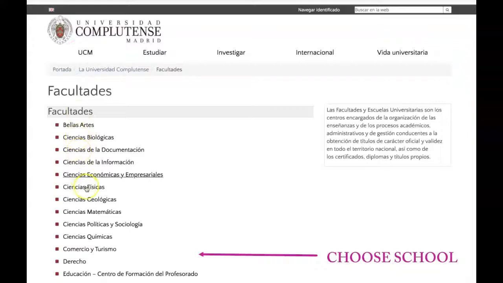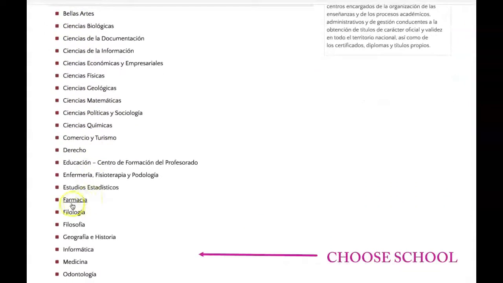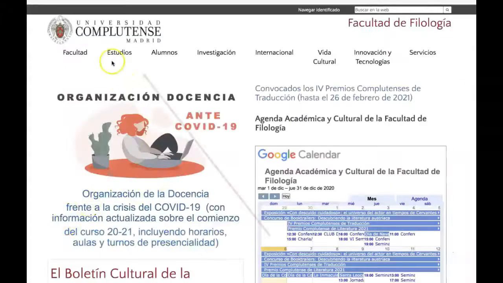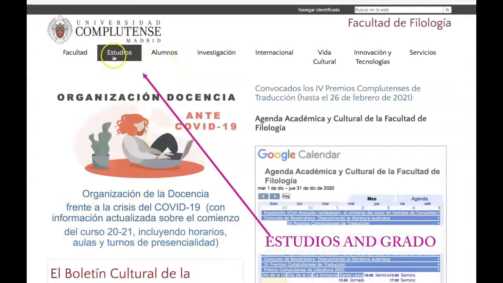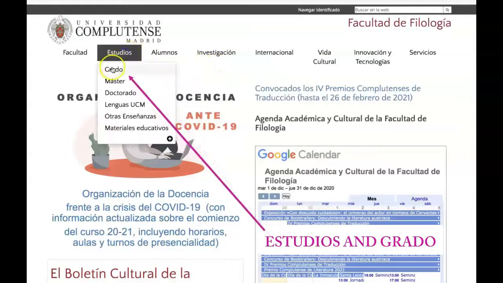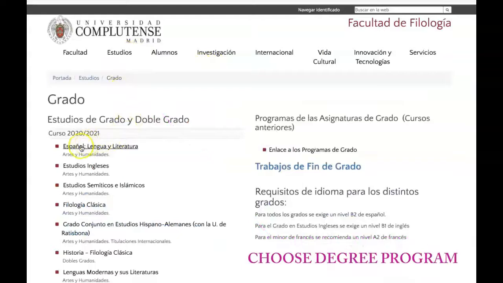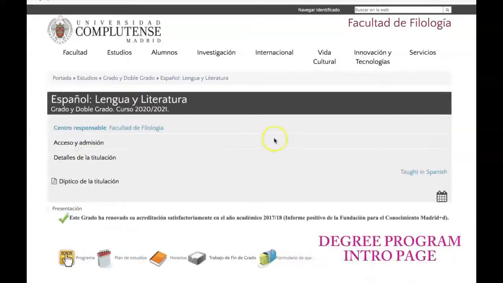facultades or schools. We scroll to find the school, philology, and we find estudios, alumnos. These will be the 2 main tabs you want to look at. In estudios, we find grado, the degree program. Let's choose Spanish. And we've come to this page. This is common to all the degree programs.